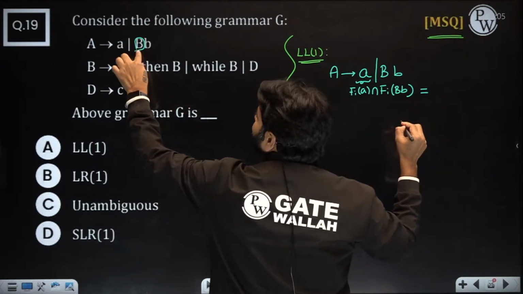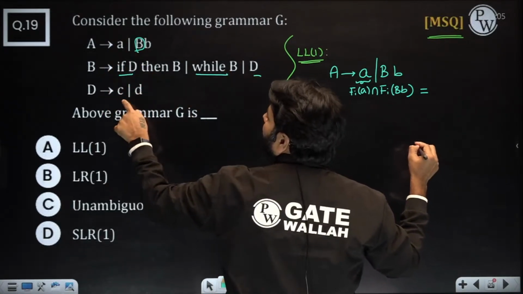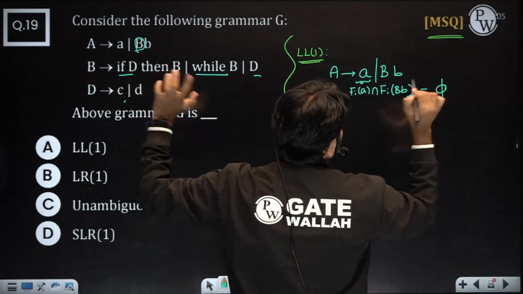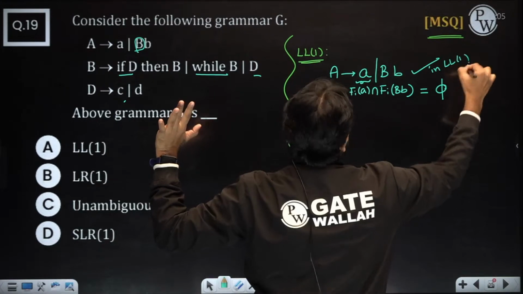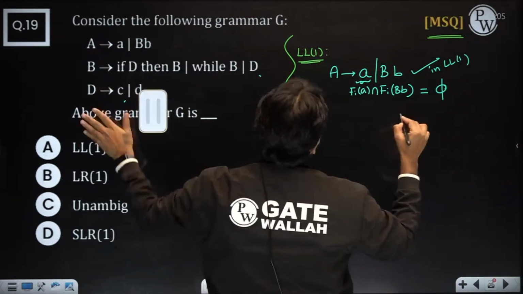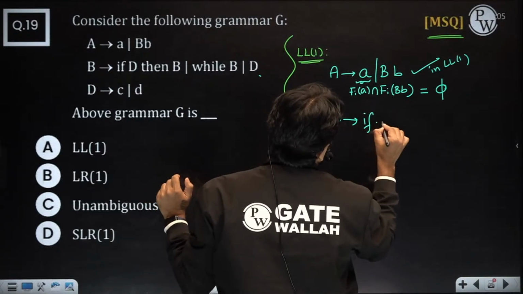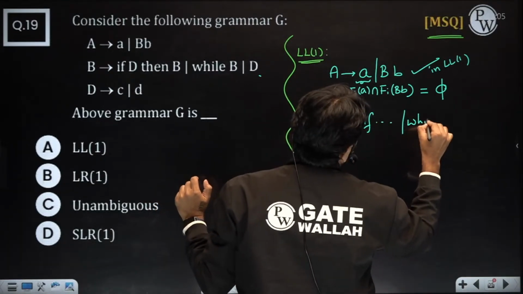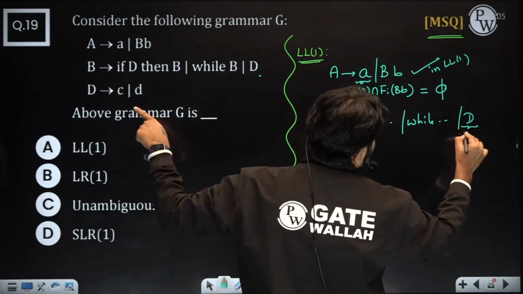First of B gives what? If, while, and D gives C. Nothing common, right? This is always phi. So no problem, it is in LL1. No issue with LL1. Next, B productions. You have if something, here while something, and you have a D. But D gives either C or D.